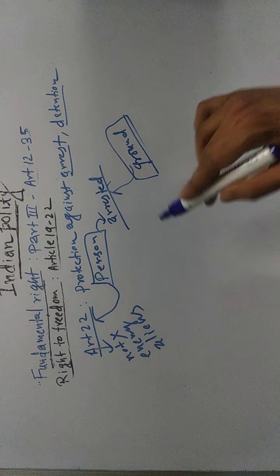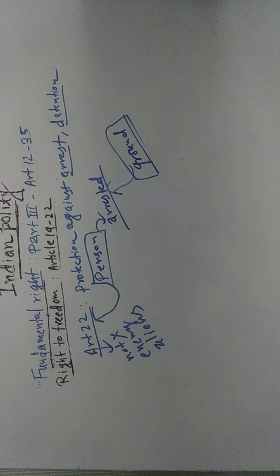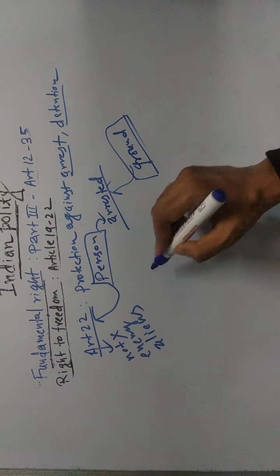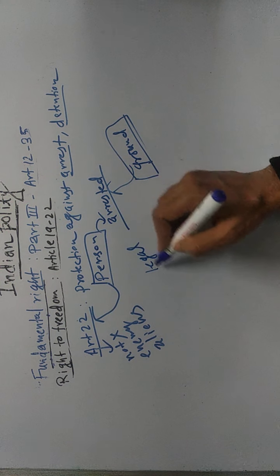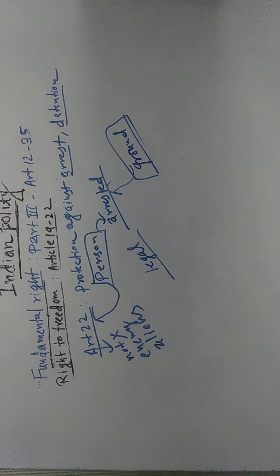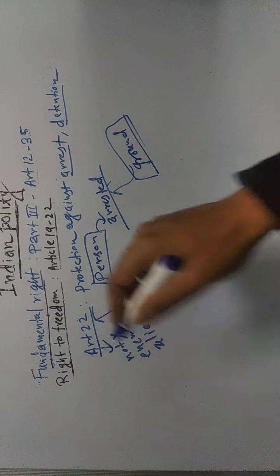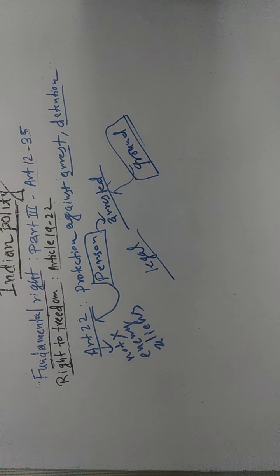And this right you have under Article 22. And not only the grounds, but you also have a right to consult and be defended by your lawyer. This is also another right under Article 22.